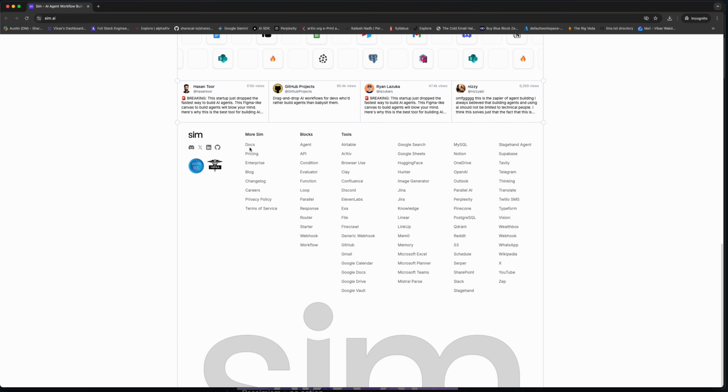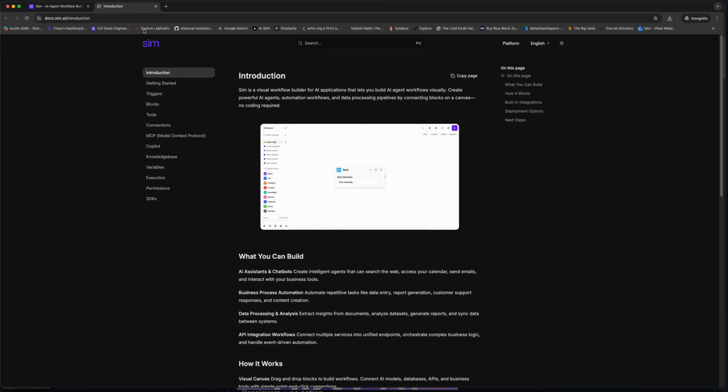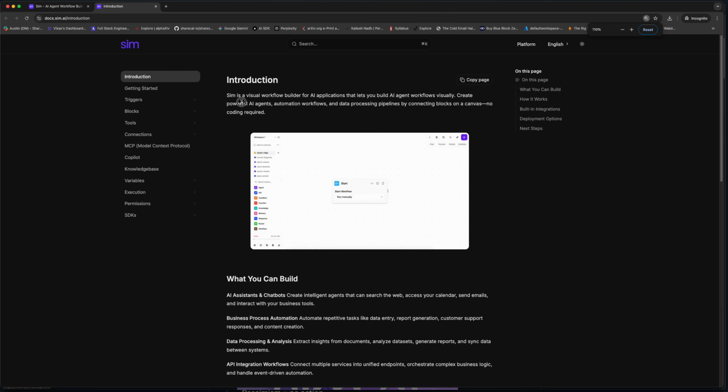So here the docs are there. The second thing would ideally be to go through their docs, just skim through the introduction: SIM is a visual builder for AI applications that lets you build AI agent workflows, create powerful AI agents, automate workflows. Now the most important thing to keep in mind here is we can build AI agents and automate workflows, automate things, like if you want to automate anything in GitHub, say daily at 9 p.m.